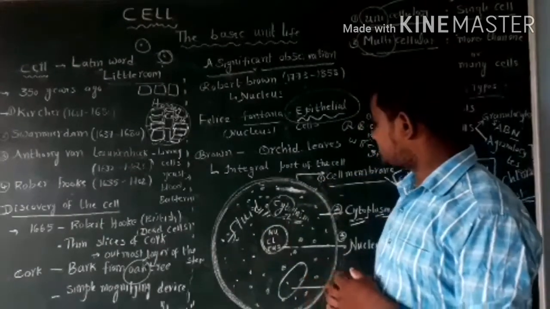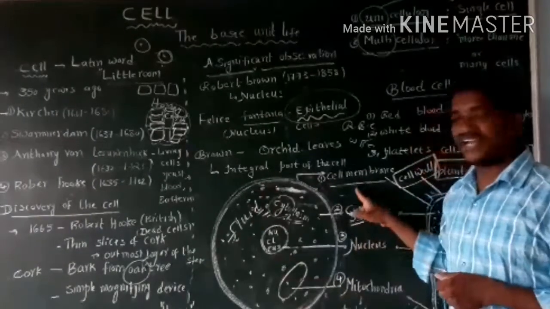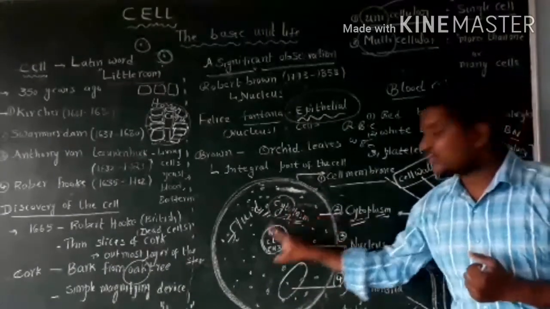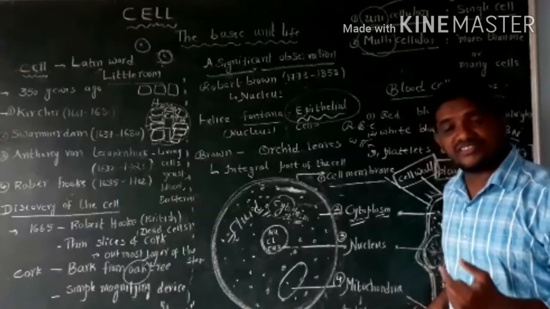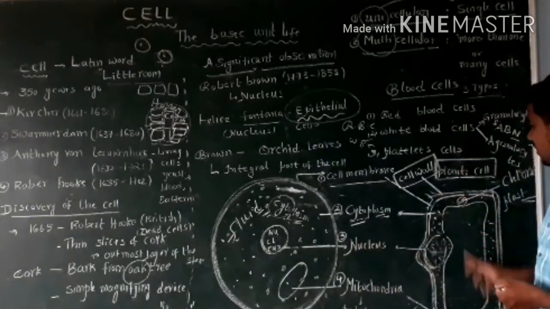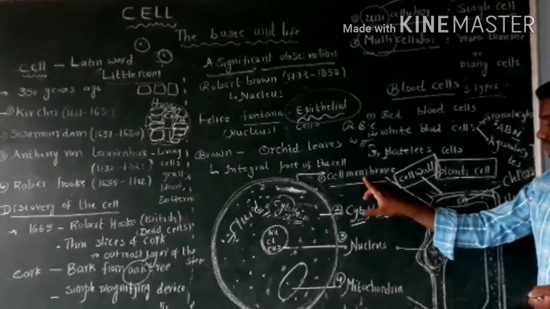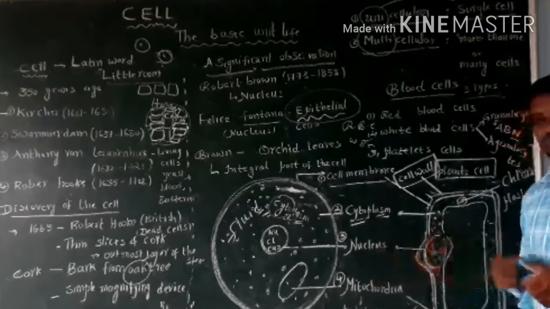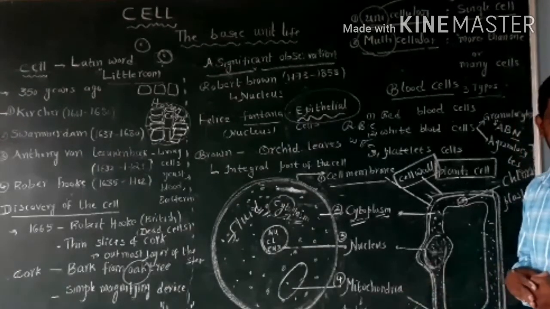Okay. Next concept is animal cell and plant cell. In the animal cell, the outermost layer is called the cell membrane. The fluid material is called cytoplasm. The round dense body is called the nucleus. The energy producing cell organelle is called mitochondria. The outermost layer of the plant cell is called the cell wall. Inside the cell wall is the cell membrane. The fluid material is also called cytoplasm. The round dense body is called the nucleus. The energy producing cell organelle is called mitochondria.